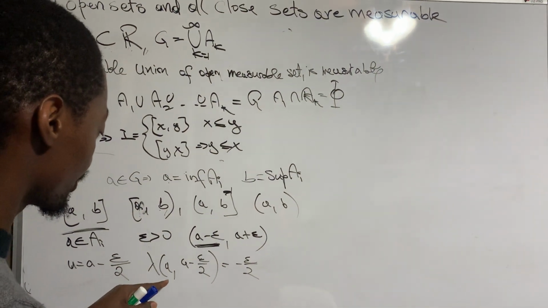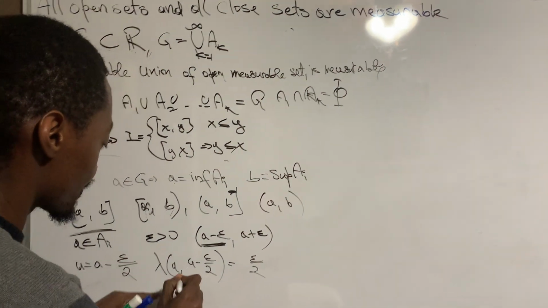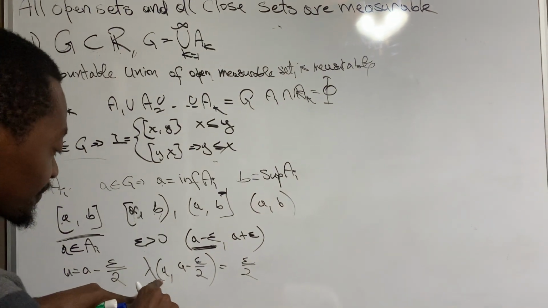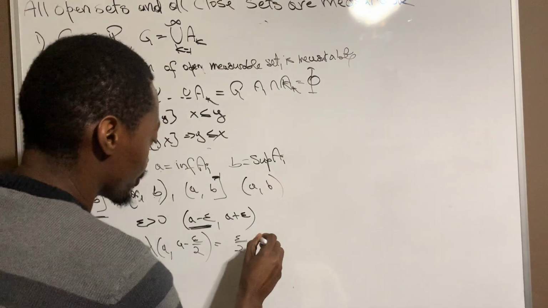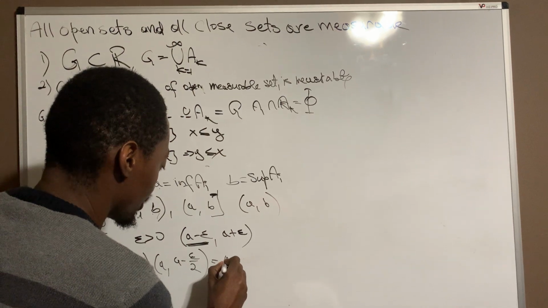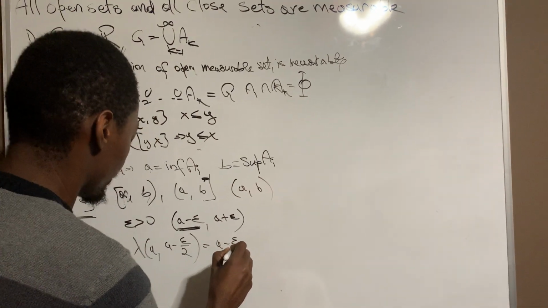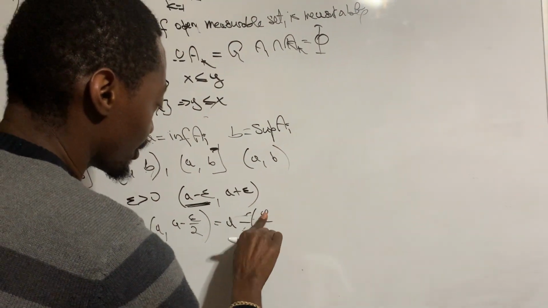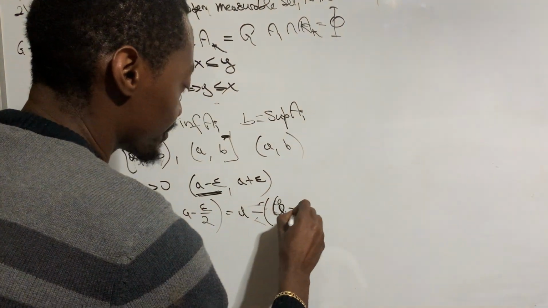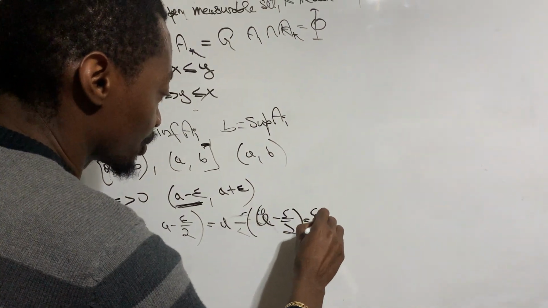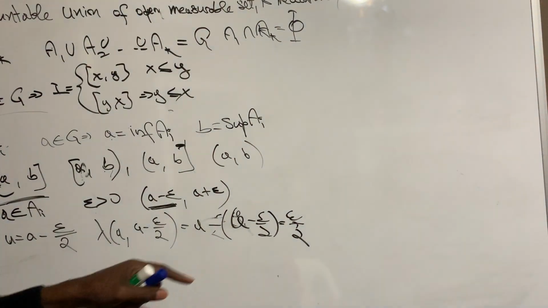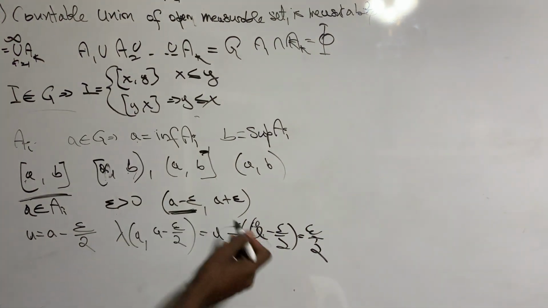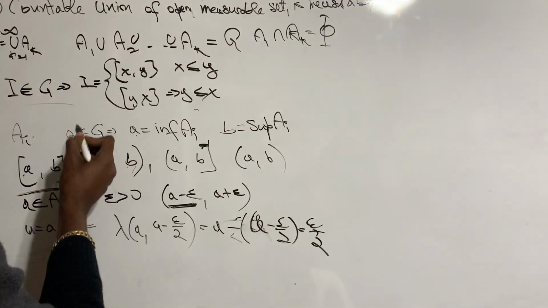So it's actually going to be epsilon over 2, because A minus epsilon over 2 is less than this, okay? So A minus (A minus epsilon over 2) is actually epsilon over 2. And we know that epsilon over 2 is in G, right? So this satisfies our relationship.